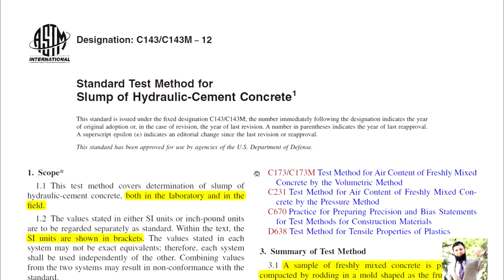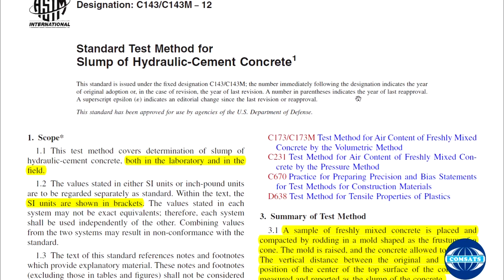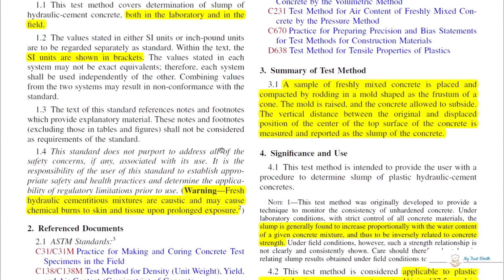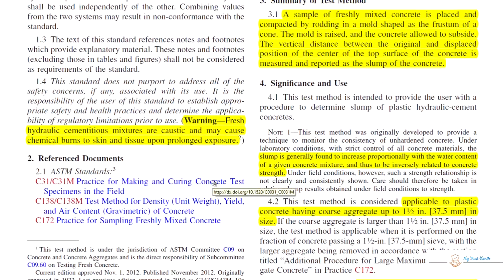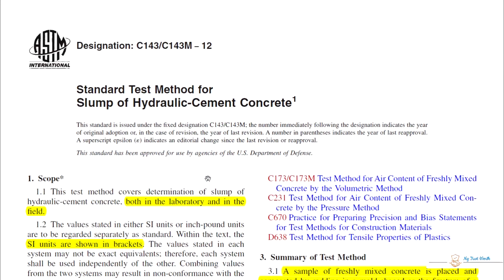First we discussed the basic requirement of the mold, which type of mold you can create, and what are the specification and tolerance limits for that. And then we discussed what is the purpose and summary, and then we discussed the rodding, what is the length of the rod, and how we are going to conduct the slump test.